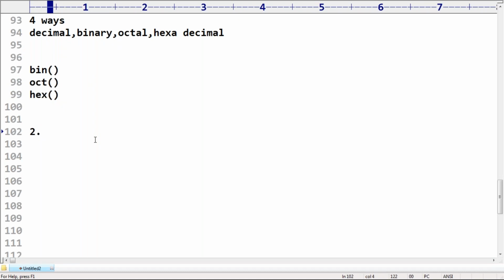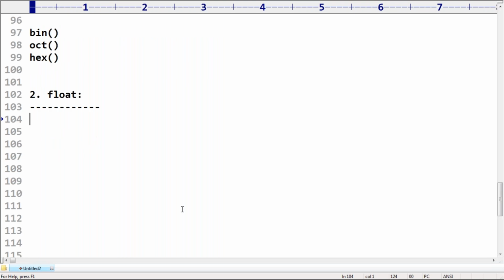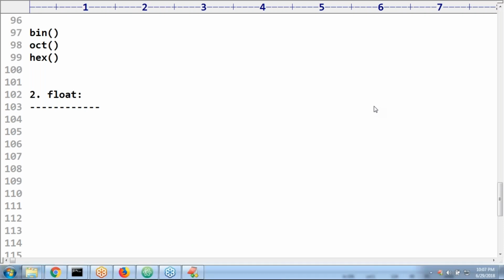Now the second one, float data type. But here also some loopholes are there, that's why let me talk about that. Float. So how do we get FFF? This is about your doubt. Very simple, the process is always the same.